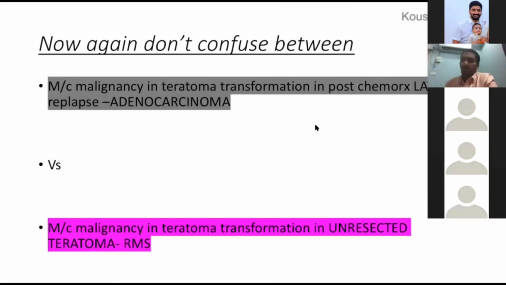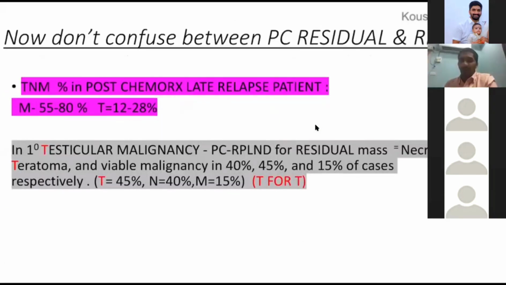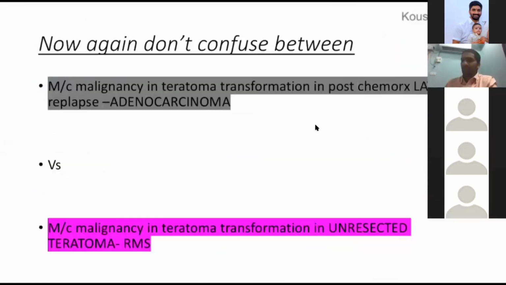This is a very potential MCQ, can be asked again. Asked multiple times in AIIMS in the past. Potential to be asked in NEET also. Simple one-liner: untreated teratoma, most common transformation into rhabdomyosarcoma. Relapsed teratoma, most common malignant transformation into adenocarcinoma. This slide, okay?